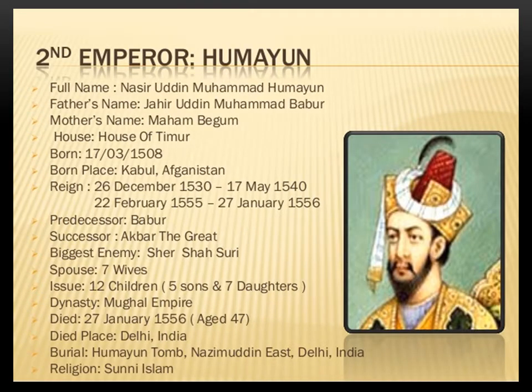The second Mughal emperor was Humayun, and his full name was Nasiruddin Muhammad Humayun, and he was the eldest son of Babur. He succeeded his father and became the second emperor of the Mughal Empire. He ruled India for nearly a decade.